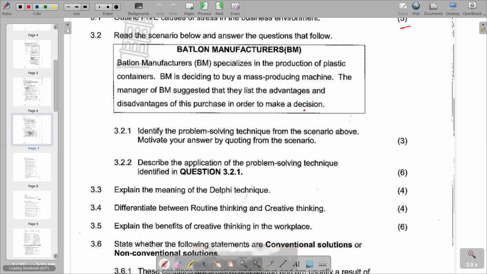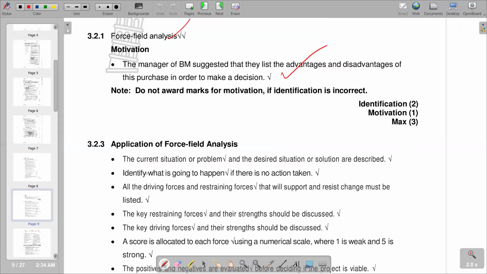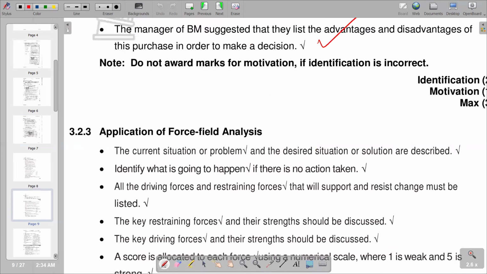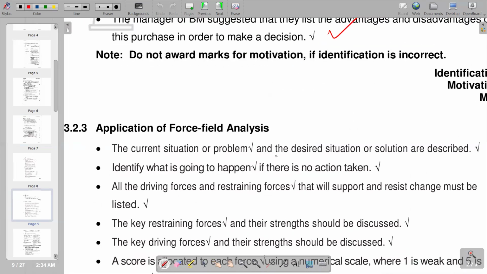And then we move on to the next part of our question, which says describe the application of the problem-solving technique identified in question 3.2.1. What is the application of the post-field analysis? So you're going to say that on the first point in terms of its application, it reads the current situation or problem and the desired situation or solution are described. And then also identify what is going to happen if there is no action taken.